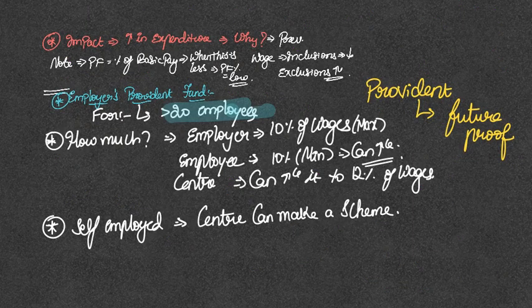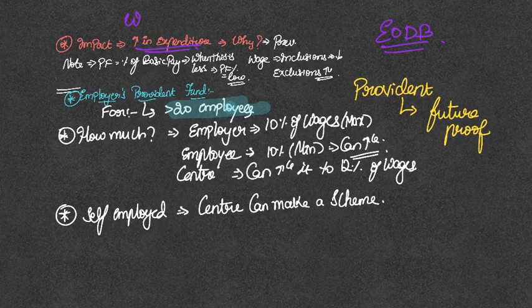Now one might wonder, these labor reforms are intended to bring ease of doing business, but aren't these provisions actually increasing the burden on the companies? It might seem like we are trying to increase the expenditure compared to the previous times, because previously what companies used to do was, say if the wage is the component on which PF was supposed to be given, for this wage, they used to decrease the amount, and the exclusions part, they used to increase that.